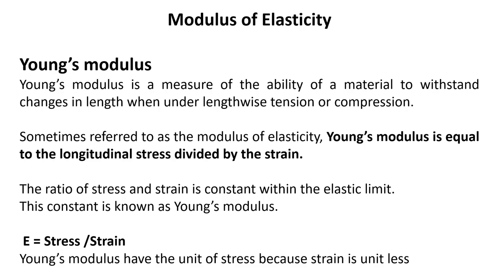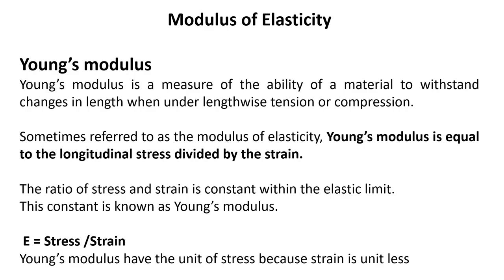Young modulus is a measure of the ability of a material to withstand changes in length when under lengthwise tension or compression. Sometimes referred to as the modulus of elasticity. Young modulus is equal to the longitudinal stress divided by the strain.